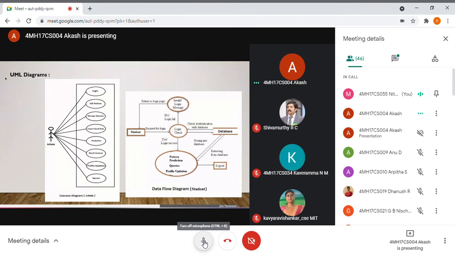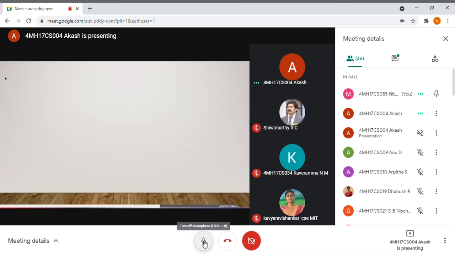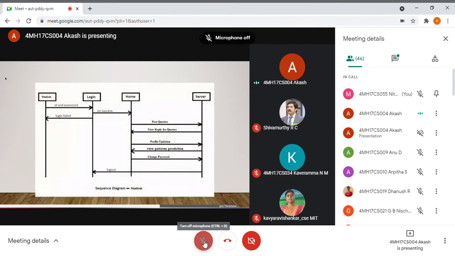And finally, logout. The same procedure is followed by admin as well, where admin requests for login, and it checks for the authentication. If it fails, it will redirect a pop-up message to admin. If it is successful, admin will get privileges like add student, set ID and password, etc. And the last thing is logout.